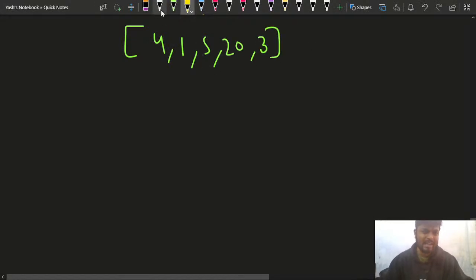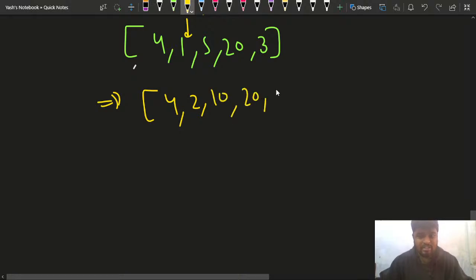So what I'll be doing is I'll be having a priority queue. First of all, I'll multiply all the odd numbers by 2. So what does this array become? 4, then this number multiplied by 2, then 20 and this is 6.